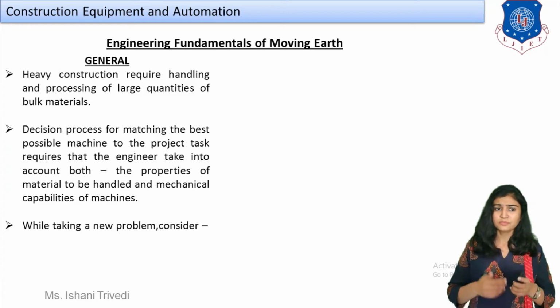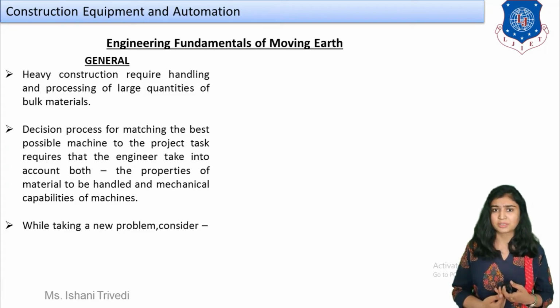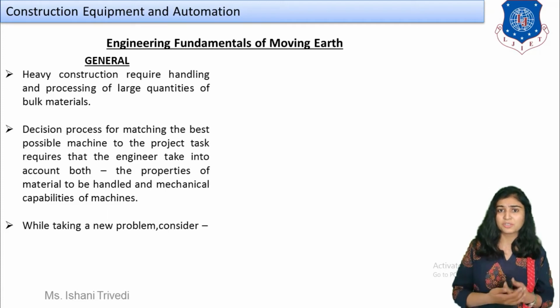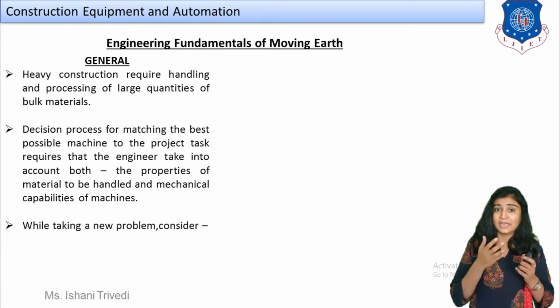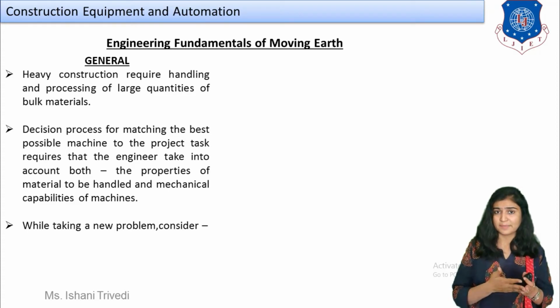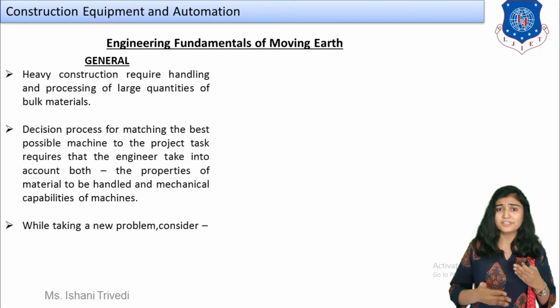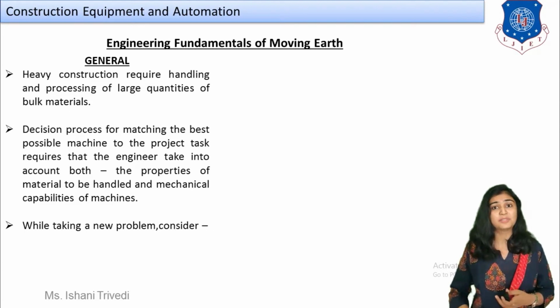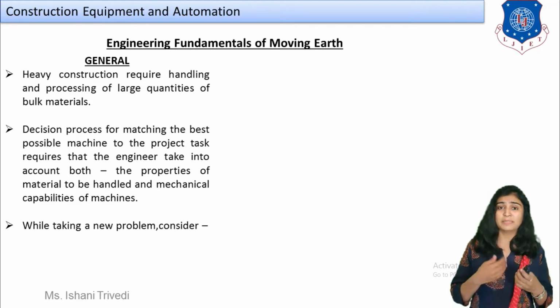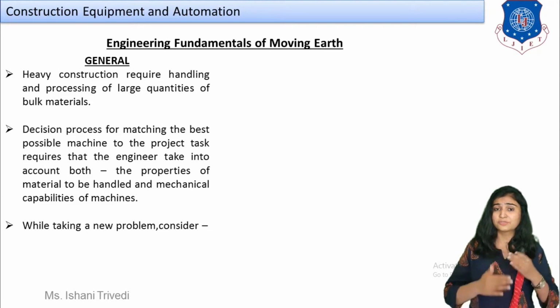So, first of all, if we are dealing with a heavy construction work, suppose you are going to construct a G+10 storey building, starting from the very basic step, that is the excavation work, up to the completion work, a lot of activities are involved. There will be civil engineers, structural engineers, and laborers of different categories and levels.